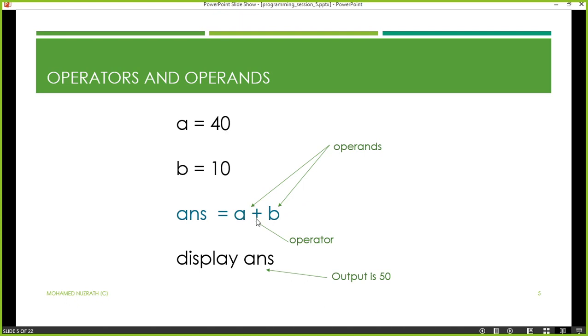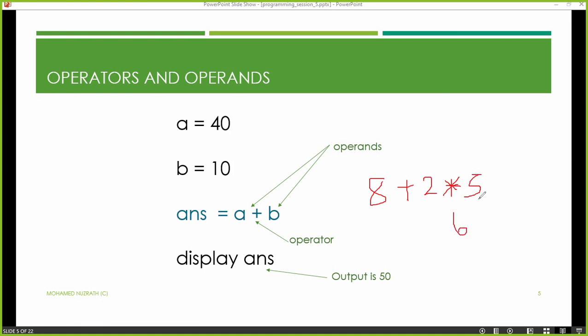This A plus B part, we say it is an expression. Let me tell you something like this. If you write 8 plus 2 multiplied by 3, according to the Bodmas theory, multiplication will happen first, which means 2 into 3 becomes 6.